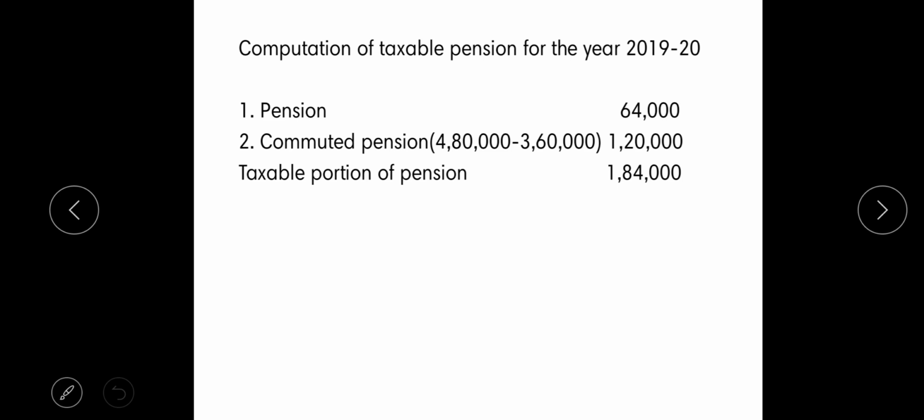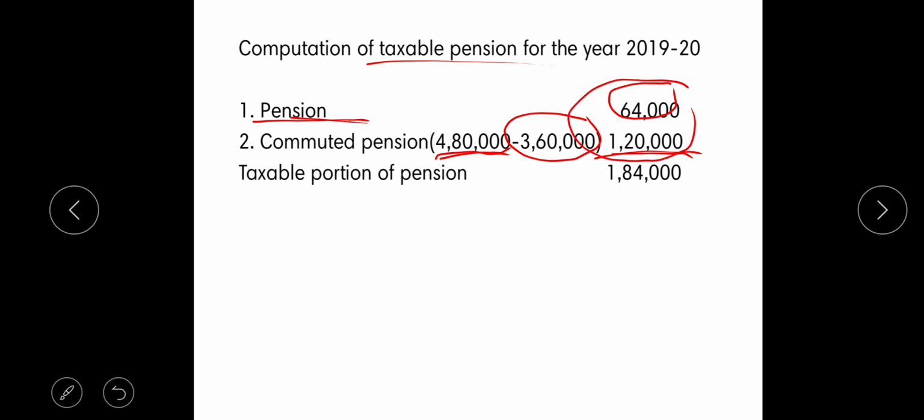And the next step is the solution of this case. First step is writing the heading, that is, computation of taxable pension for the year 2019-20, and the uncommuted pension we found earlier, that is 64,000. And the taxable amount of commuted pension is the amount we received, 4,80,000, minus the exempted amount, 3,60,000. The difference gives the taxable commuted pension, that is 1,20,000, and the taxable portion of pension is the sum of both, 64,000 plus 1,20,000, which gives 1,84,000 as the taxable portion of pension.